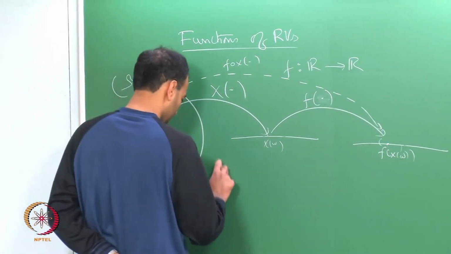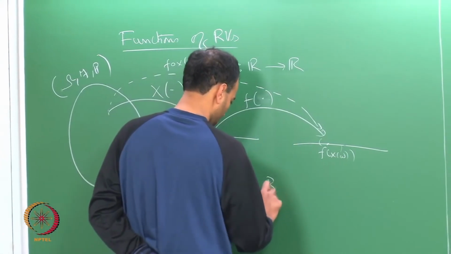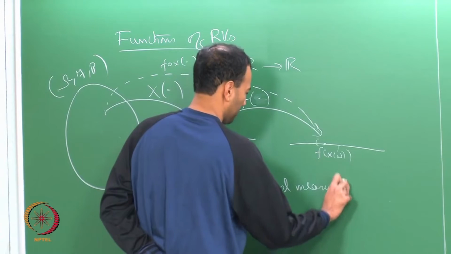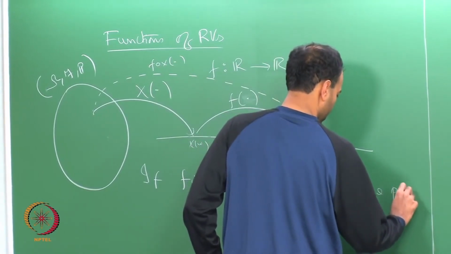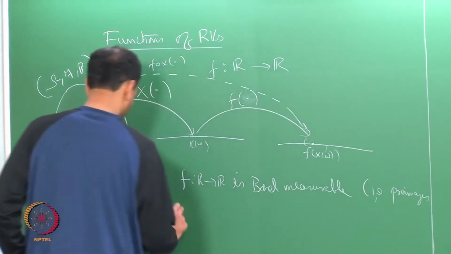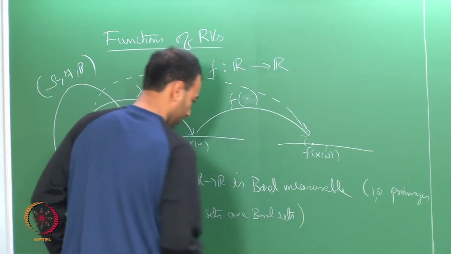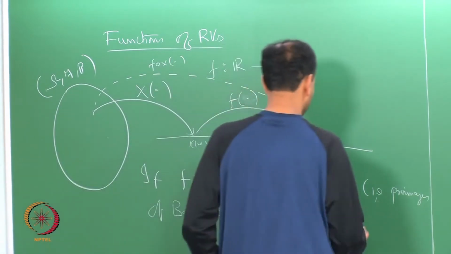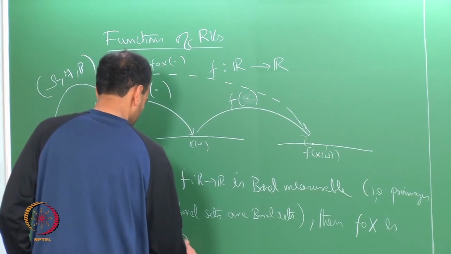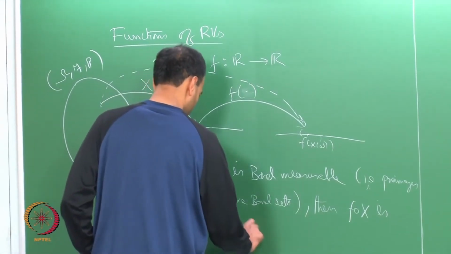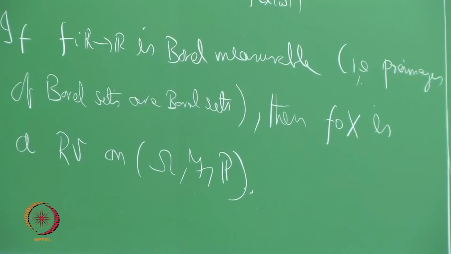What I am saying is, if f is Borel measurable, i.e., pre-images of Borel sets are Borel sets, then f composition x is a random variable on omega, F, P. Agreed with that?